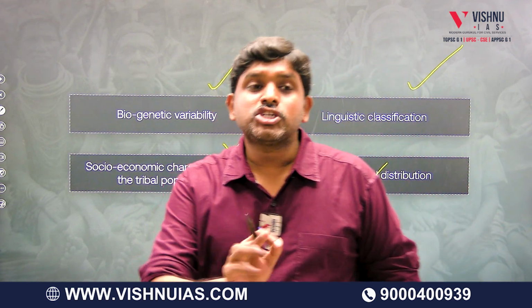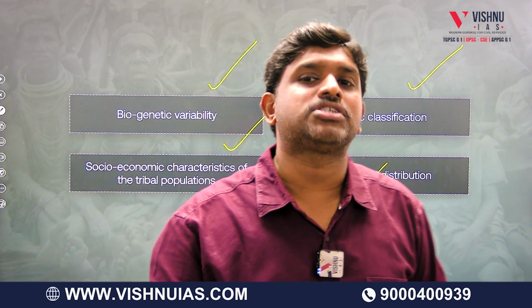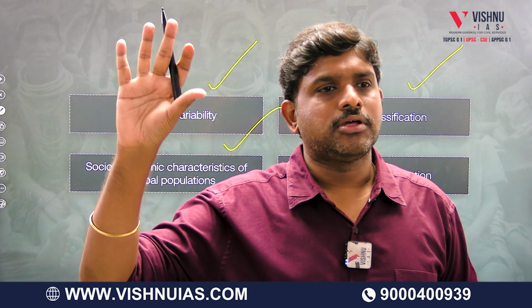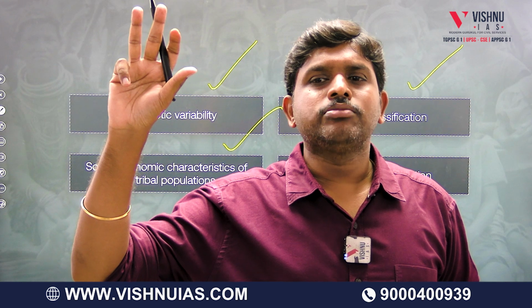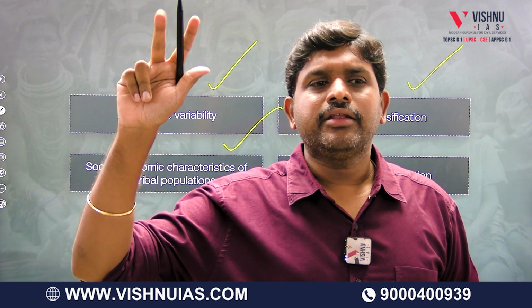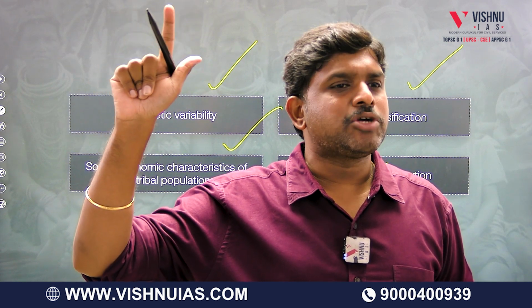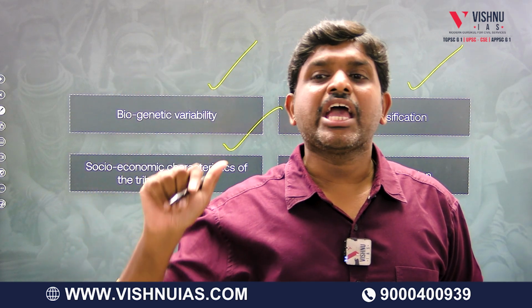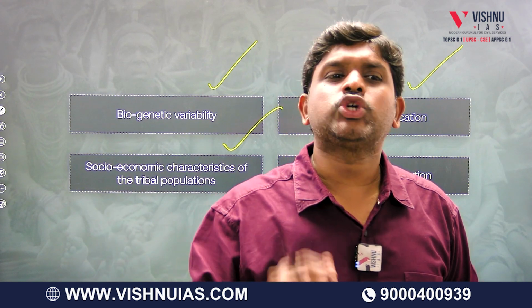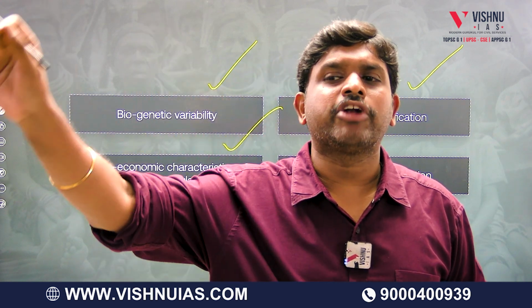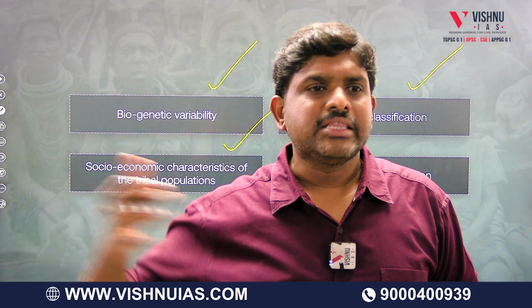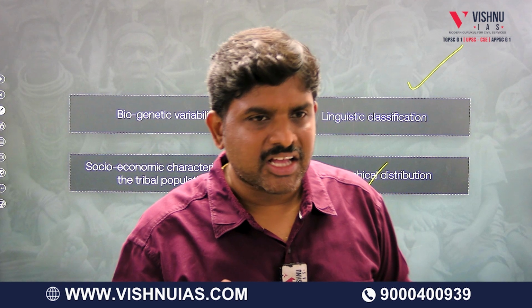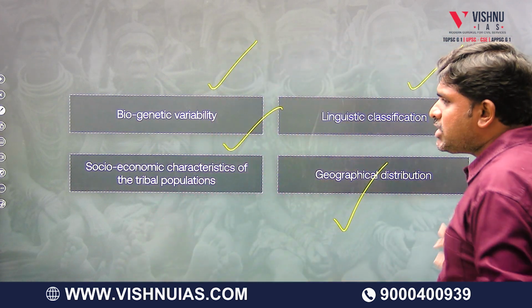So up to now we understood who is a tribe, and you have to understand who is a tribe. We understood from 5 ways: D.N. Majumdar, Ralph Linton, general characteristics, Madan and Majumdar, T.B. Naik, D.K. Roy, Burman. Then we understood Article 366, Clause 25 and Article 342 of the Constitution of India. Then we understood the Lokur Committee. Now we will go a little bit fast. First is biogenetic variability.